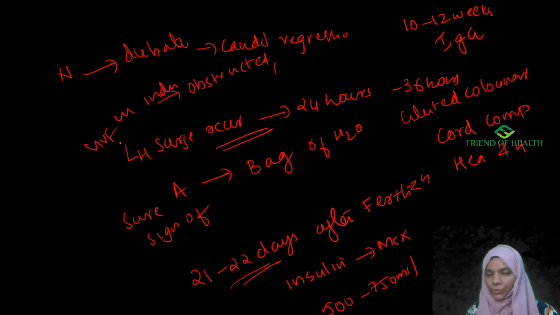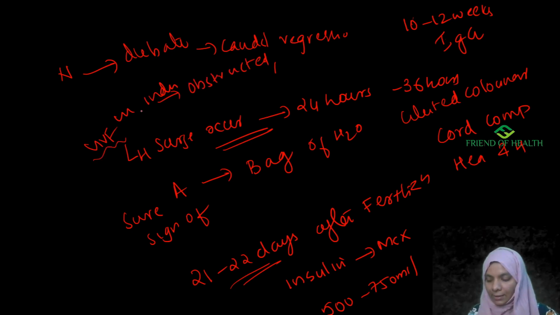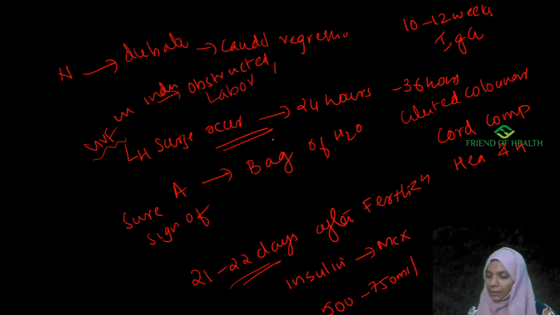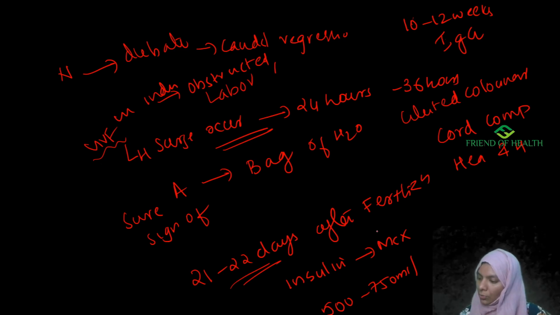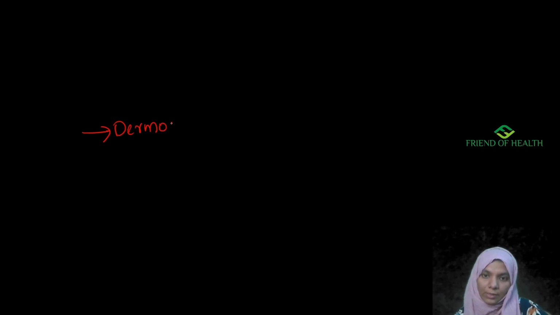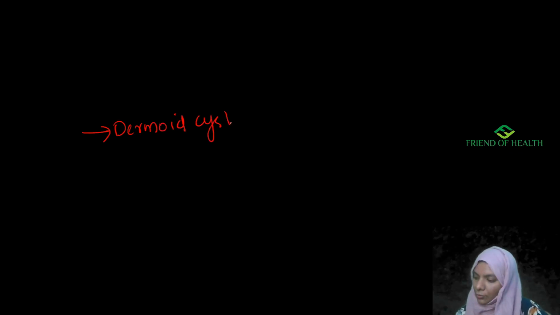So the most common cause of fistula in India is obstructed labor. Okay, now comes the next question. Most common germ cell tumor of ovary is dermoid cyst. Okay, so dermoid cyst is the most common germ cell tumor of ovary.